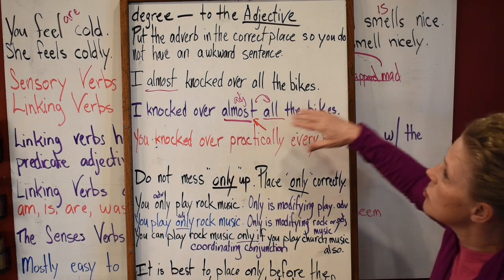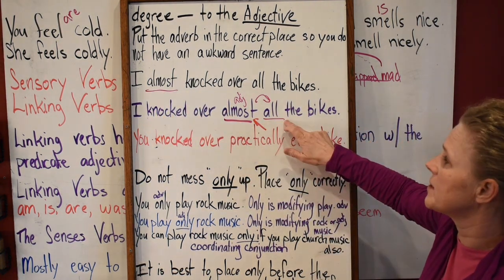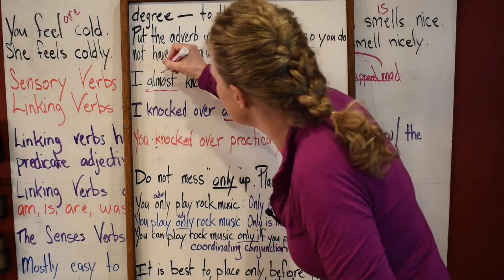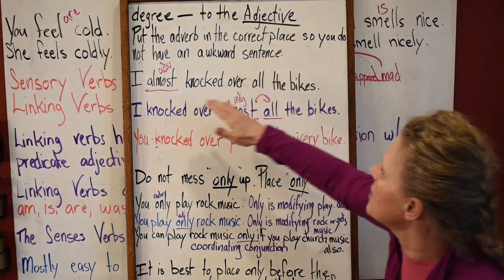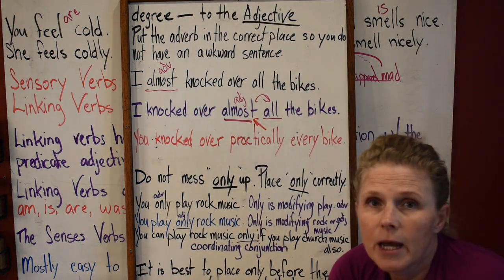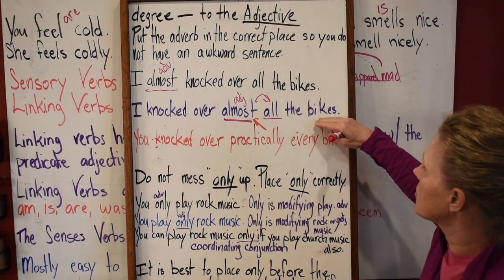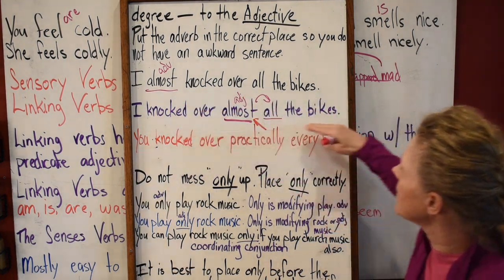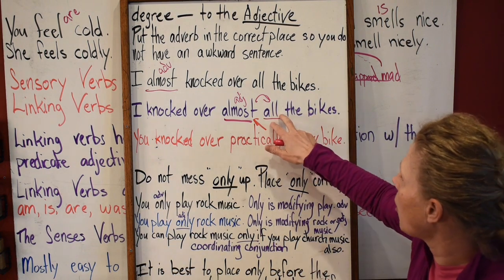Oh yeah. So look at the difference. Here we put it in front of the verb. Here we put it in front of this noun. Here it's working as an adjective. Here it's working as an adverb. So make sure that you are putting them in the correct place because it's confusing. This right here could be your noun also that we're working on. This one would be a tad bit confusing on where to exactly put "all the bikes."